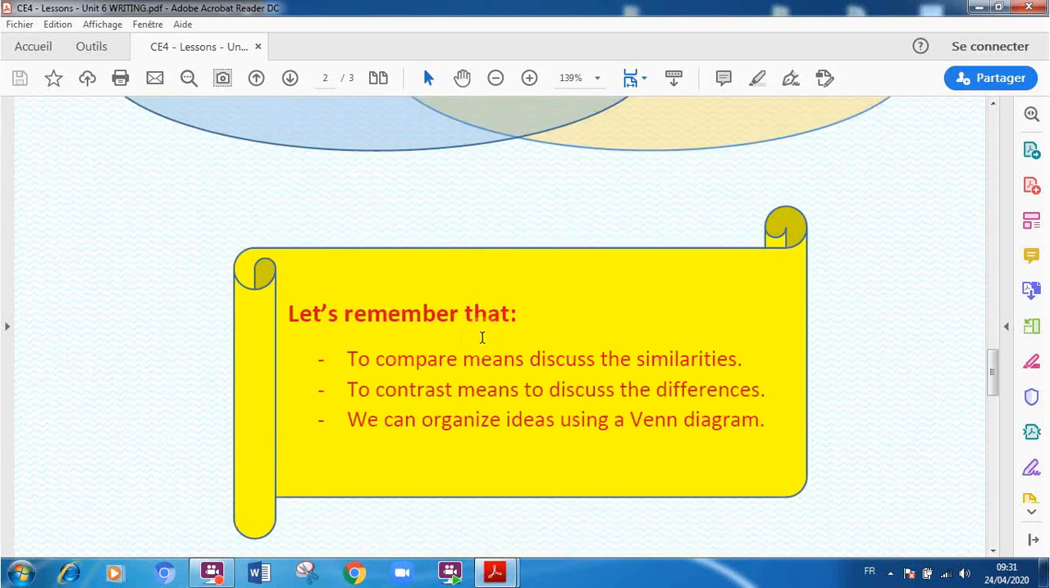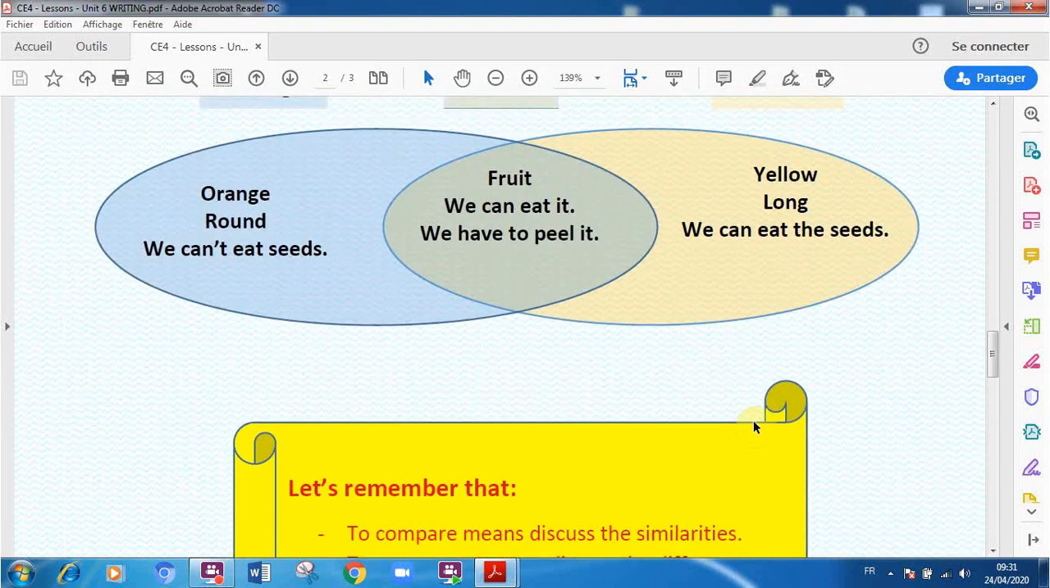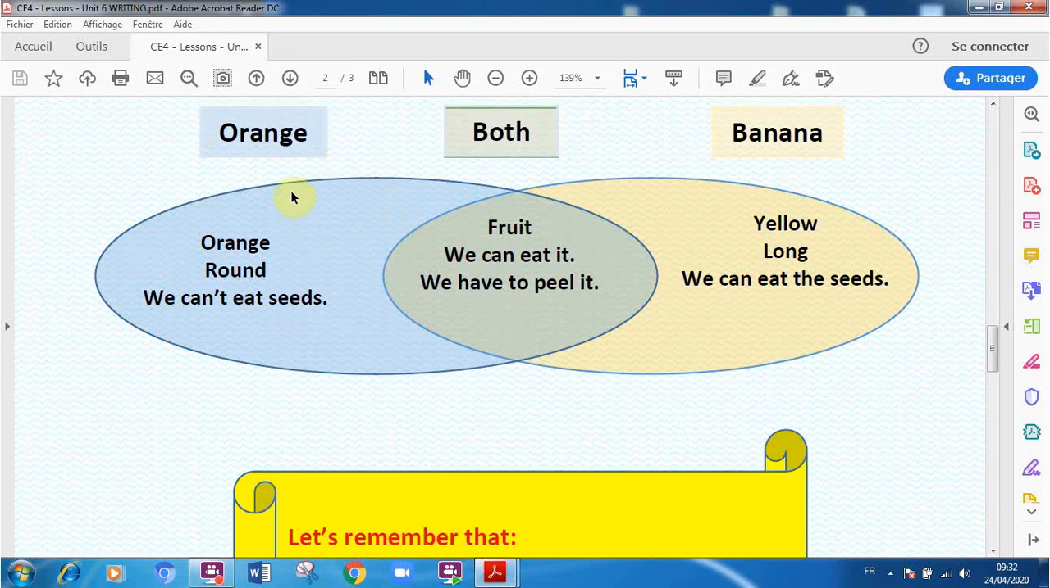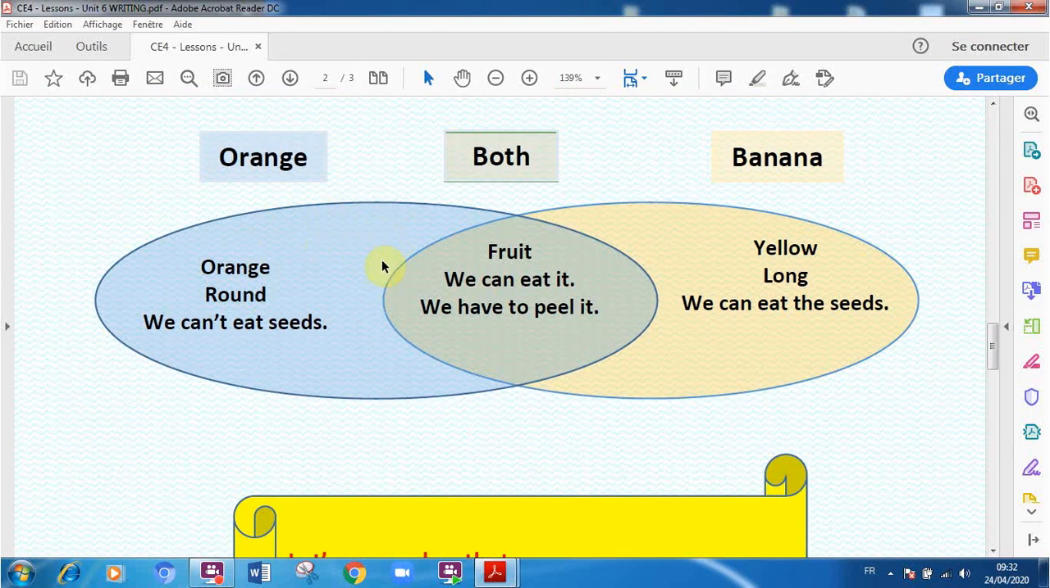So let's remember that. To compare means to discuss the similarities. To contrast means to discuss the differences. We can organize ideas using a Venn diagram. And don't forget to use this Venn diagram. It's going to help us to organize our ideas, from which we are going to develop a well-formed paragraph.